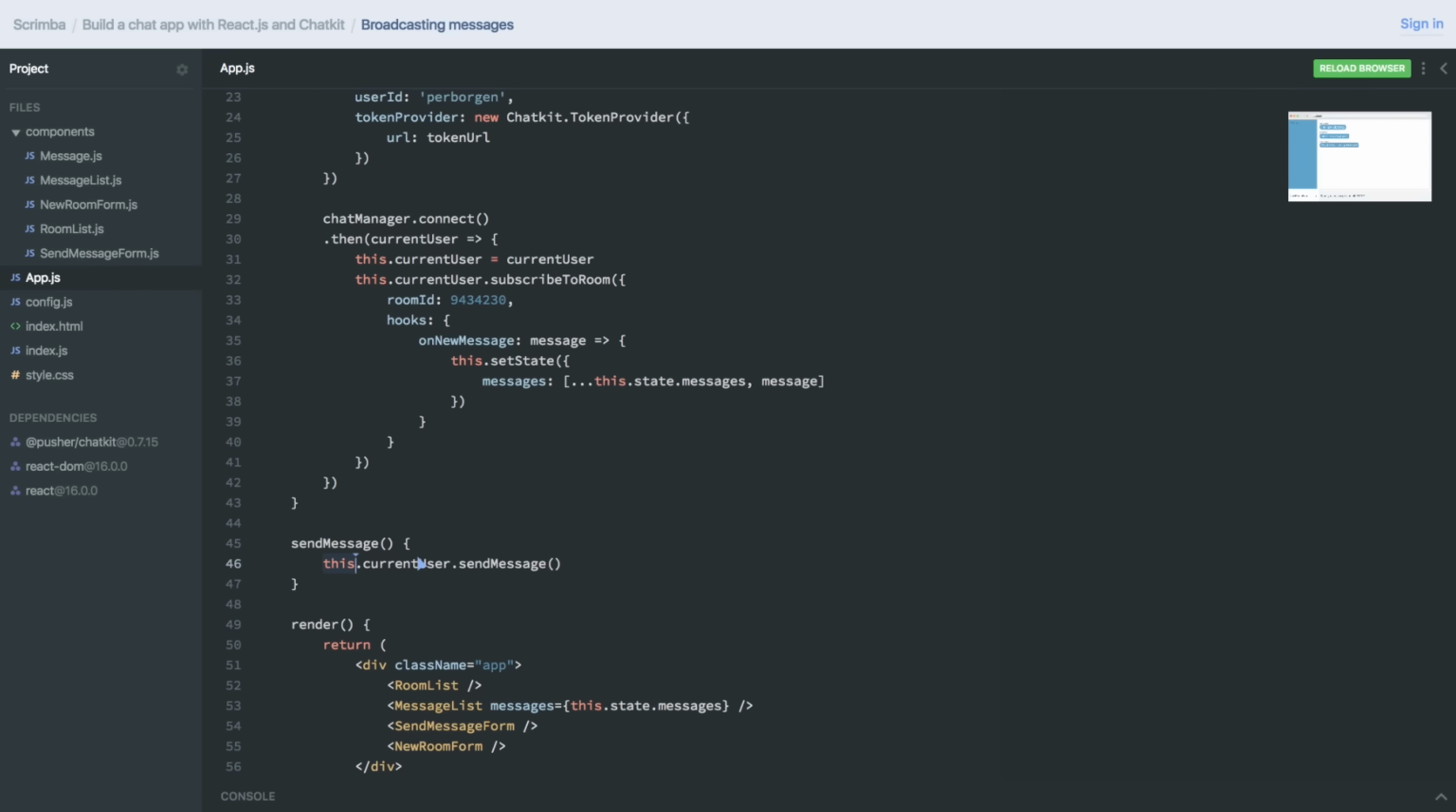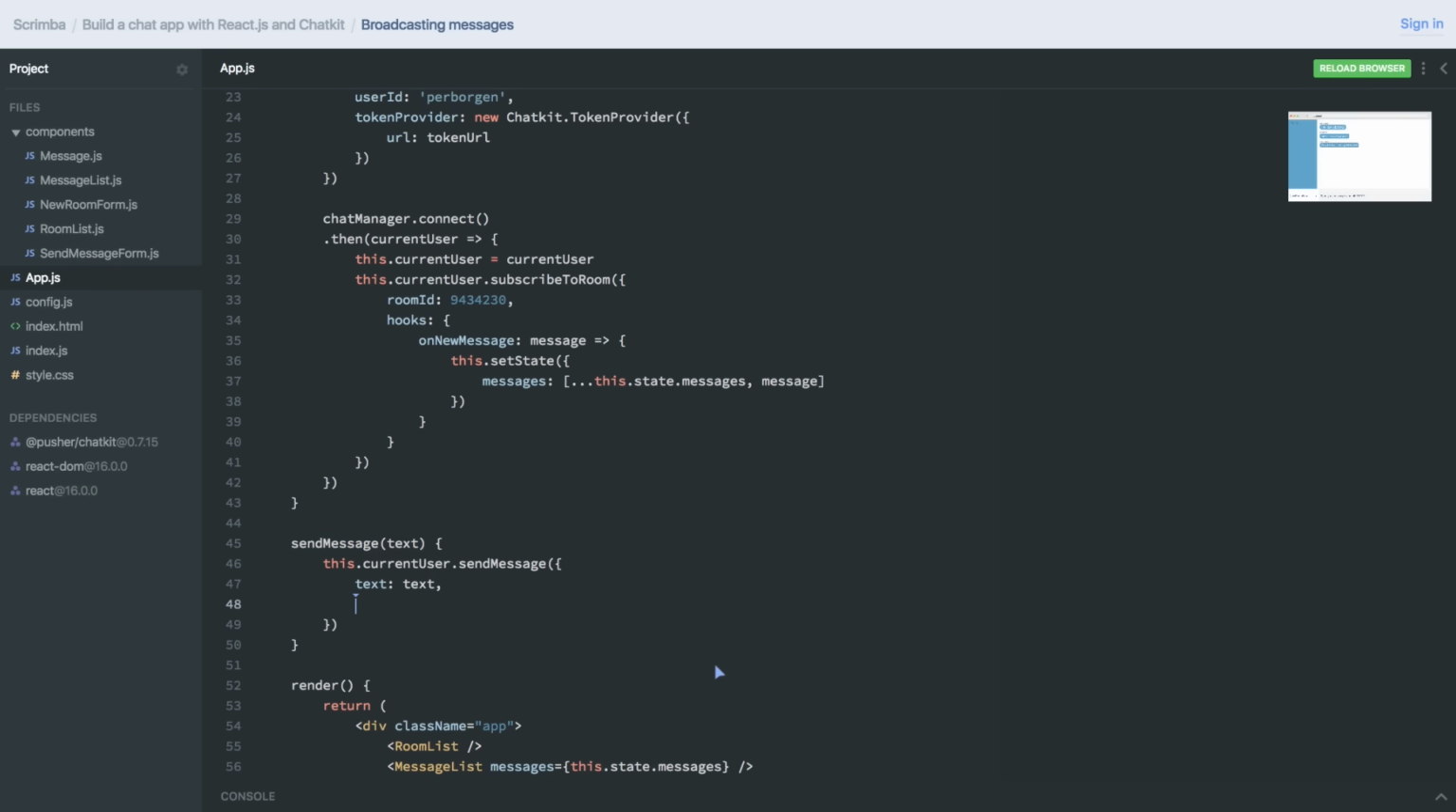That enables us to get the currentUser object and call the sendMessage method. And inside of that, we're going to specify two things. That is the text we want to send, like this, and we'll get that as an argument of the sendMessage function. And we're also going to specify the roomId. For now, I'm just going to hard code that in. And as you probably remember, ES6 allows us to omit this one here when the key and the variable that holds the value are identical. So you can do it like this.